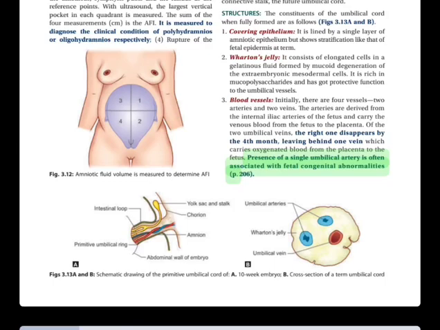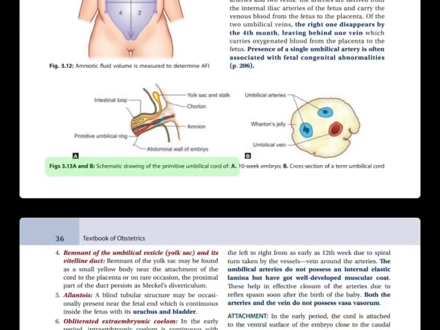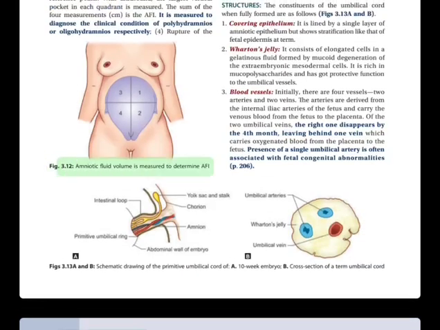Figs 3.13a and b. Schematic drawing of the primitive umbilical cord of a 10-week embryo. B. Cross-section of a term umbilical cord. Fig. 3.12. Amniotic fluid volume is measured to determine AFI. Textbook of Obstetrics.